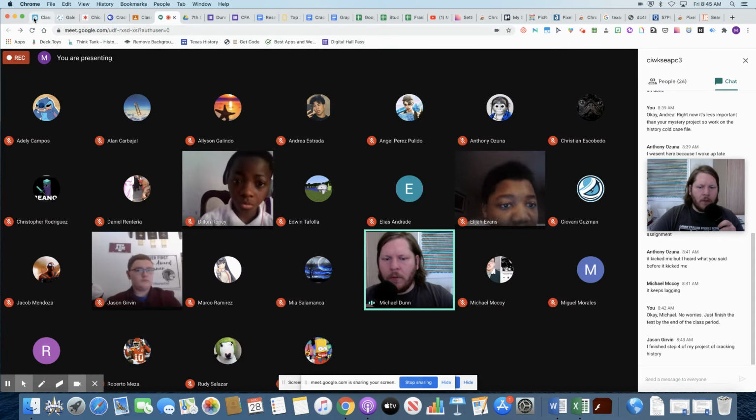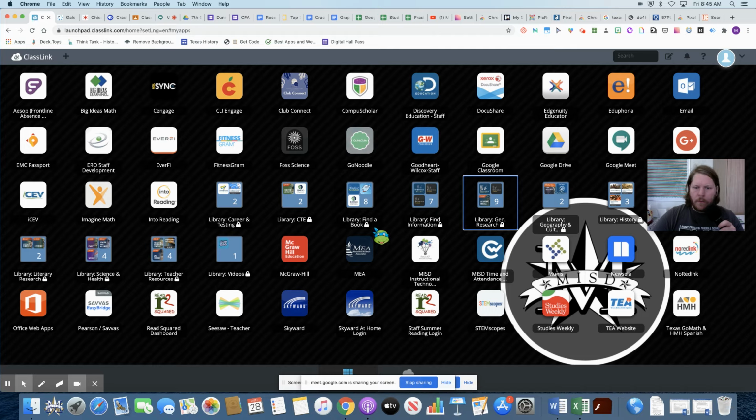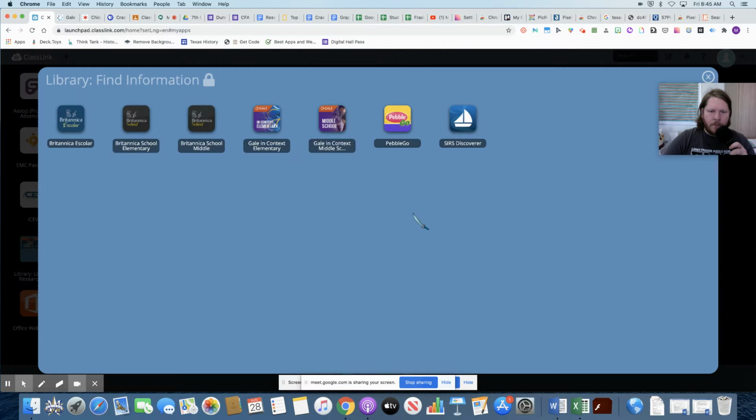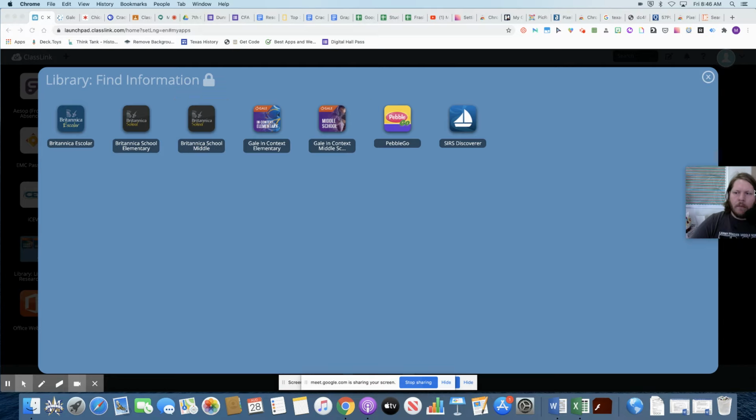Okay. So once you're on the student portal, go and find the find information section or look up the general research section. And there's also history. This will probably be a good one, but I would start with some of these. Now, within these, you can see the Britannica Middle School. When you go on here and type in what you want to find, there are going to be different websites, different articles on the left side, and even some videos.